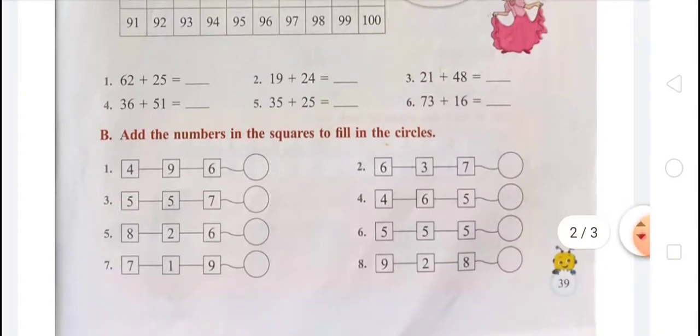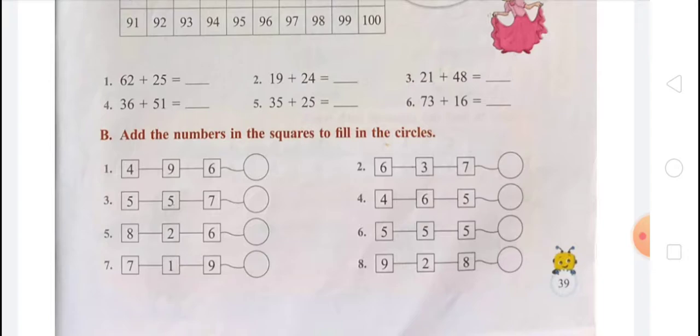And now in second, in B, add the numbers in the squares to fill in the circles. The numbers which are in the square you have to add and write in the circle. So 4, 9, 6 are here. So 4 plus 9 is 13, and 13 plus 6 is 19. So you have to write 19 in the circle first.